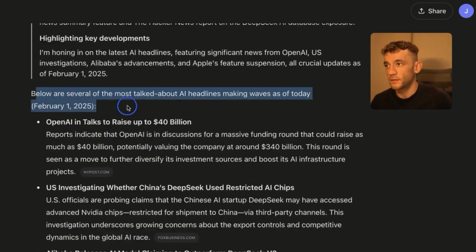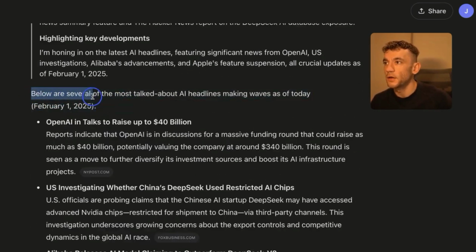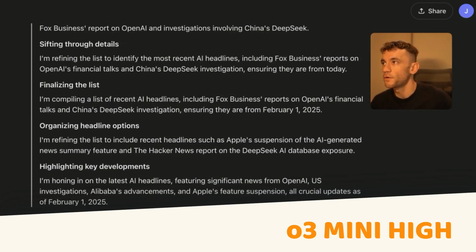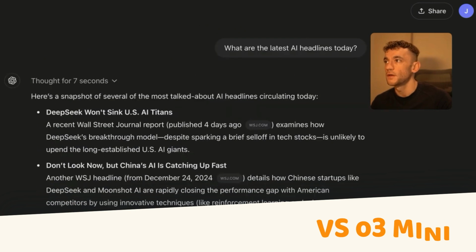Here we go. This is much better, right? So it says, below are several of the most talked about AI headlines making waves as of today, February the 21st. So already the results are better. It talks about Qwen 2.5 and Alibaba's release. Much better. So o3-mini high, you can see a huge difference versus o3-mini.